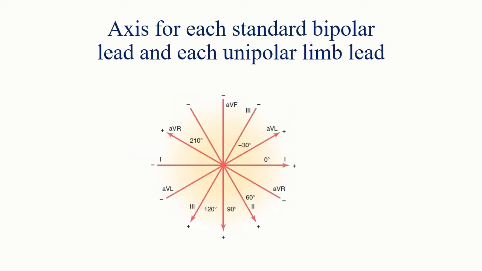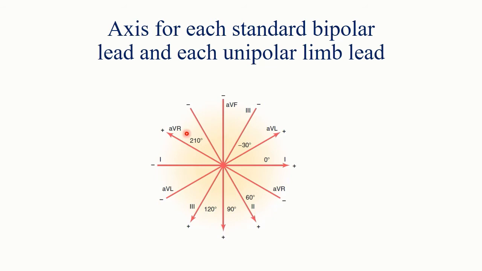Okay, so what we have talked about was the mean axis of the heart. Now we'll talk about the mean axis of different limb leads. Different limb leads have different axes of their own. These are the different angles from which we will observe the electrical activity occurring in the heart, as we are using different cameras in a cricket match. So we will put different leads in different directions and we will observe this electrical activity from different angles.